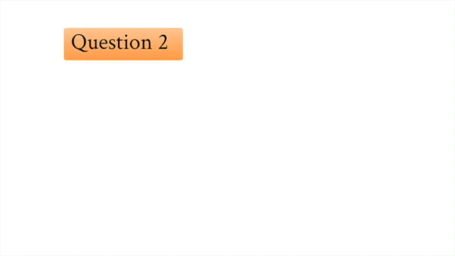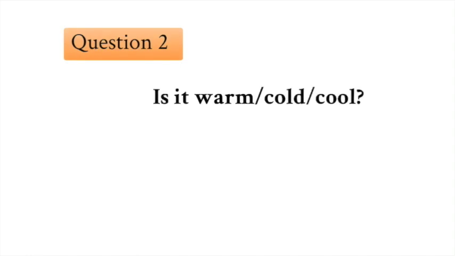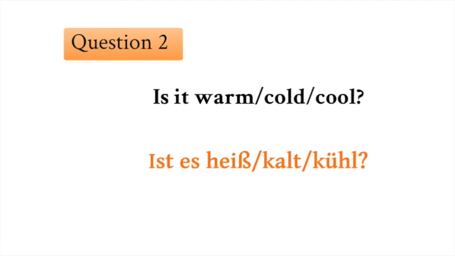Question number 2. Is it warm, cold or cool? Ist es heiß? Ist es kalt? Ist es kühl? Warm can be translated as heiß, cold ist kalt and cool ist kühl.